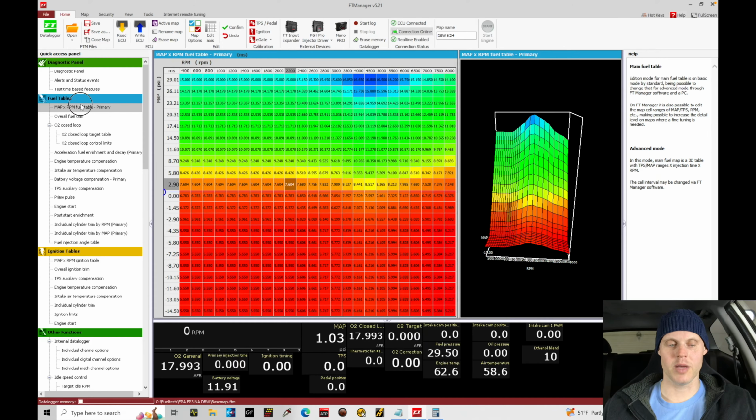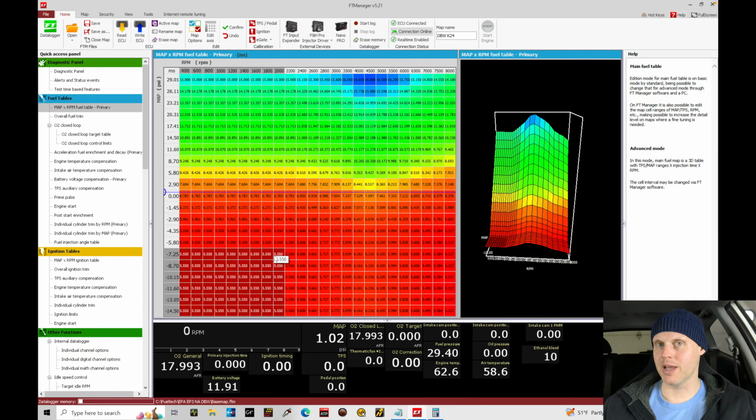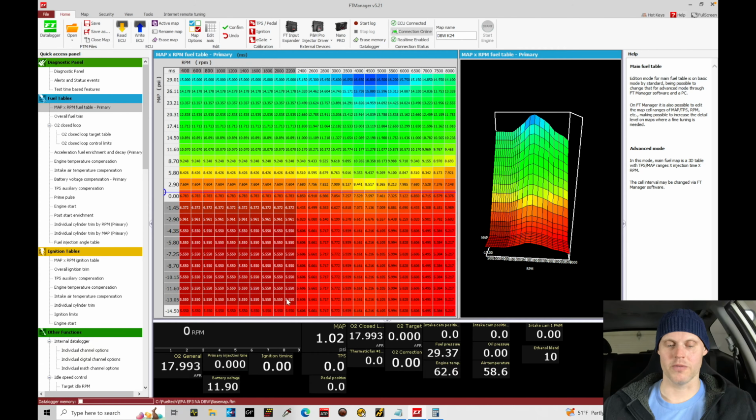We can look under our fuel tables. That's our map RPM fuel table primary. This is where we command the injector pulse width, the pulse to the injector, to put the fuel into the engine. Now, Fuel Tech is going to be an injection time pulse-based system. Taking a look at the table values here, this is going to be the pulse width that we're going to command to the fuel injectors. I can tell you right now, looking at the pulse width here in vacuum, 5.5, 6 millisecond, this is in millisecond time, entirely too high. We're probably going to be running about 1.5 to 2 millisecond, if I had to guess, for the engine to fire up and run in vacuum at idle.